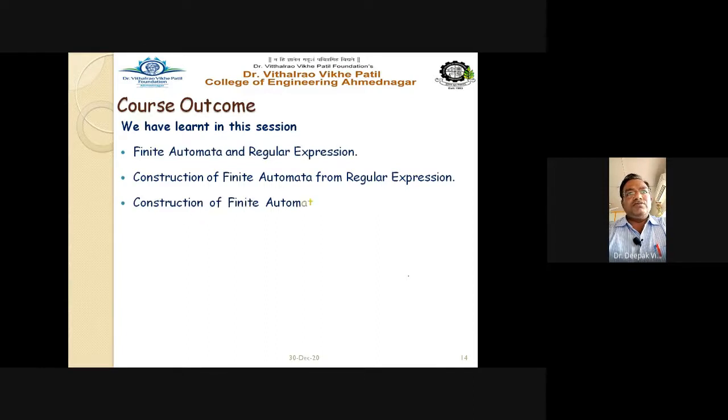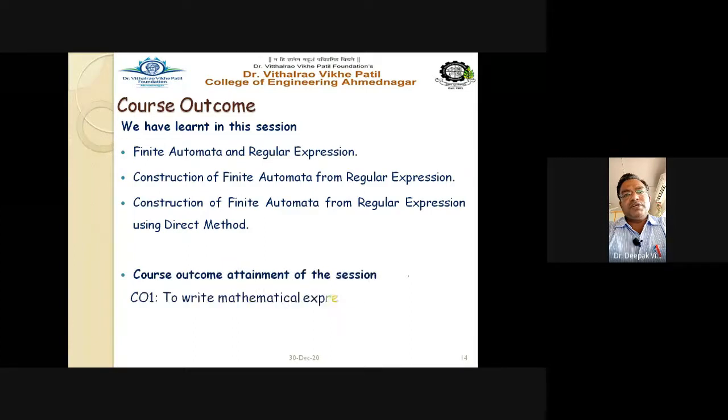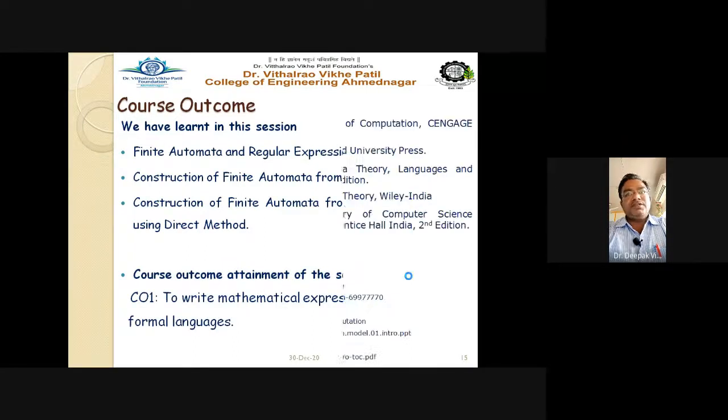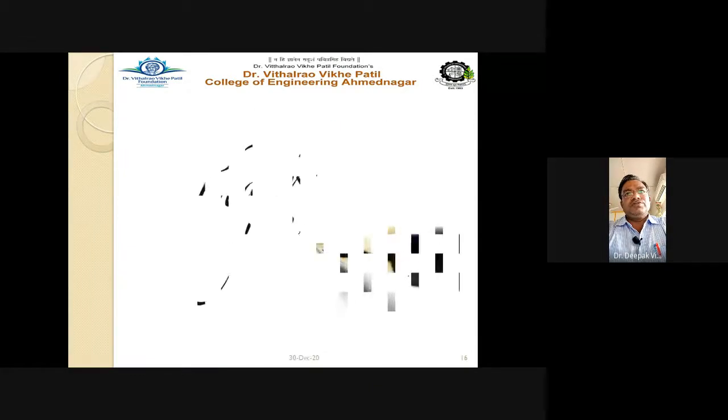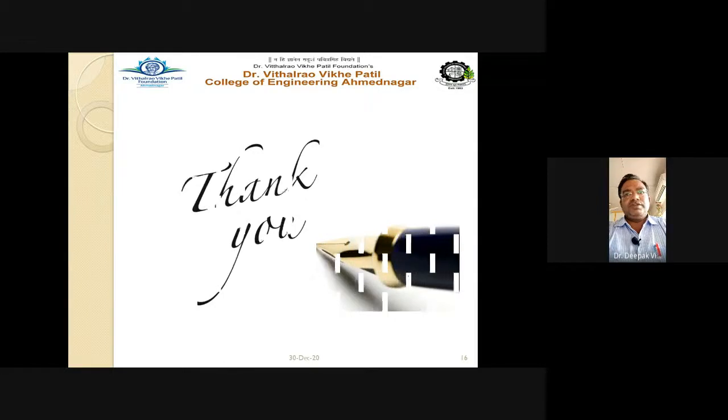And finally, we have also seen the construction of finite automata from a regular expression using the direct method, where the regular expression is given and we directly start drawing the automata. These three points we have covered in today's session. The outcome is to write the mathematical expression for the formal languages, and you have to refer to the standard reference book. Okay, so let us stop here for today's session.